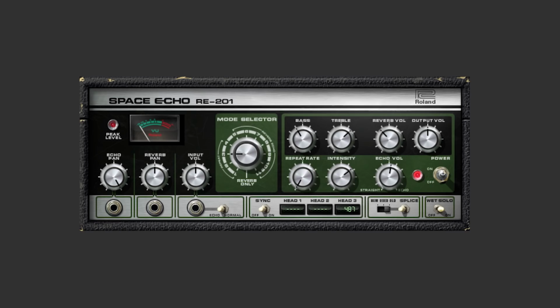Let's do one more example. Let's look at their emulation of the Roland Space Echo. One thing I like to do with this is use it on certain accents to create these trails of stuff that kind of float over the next section of my music. So for example, I did this on an older song of mine called All Right, Yeah.